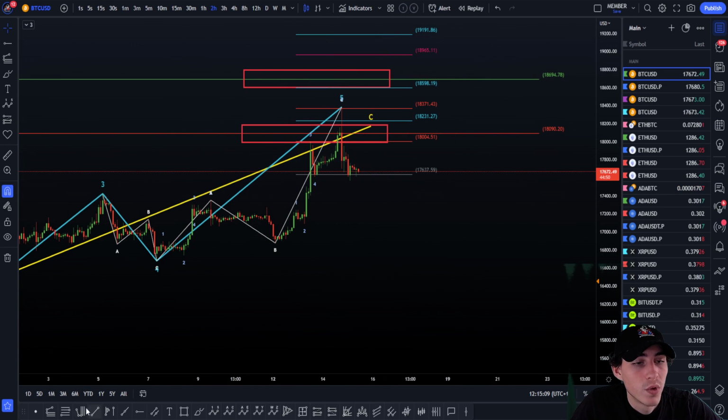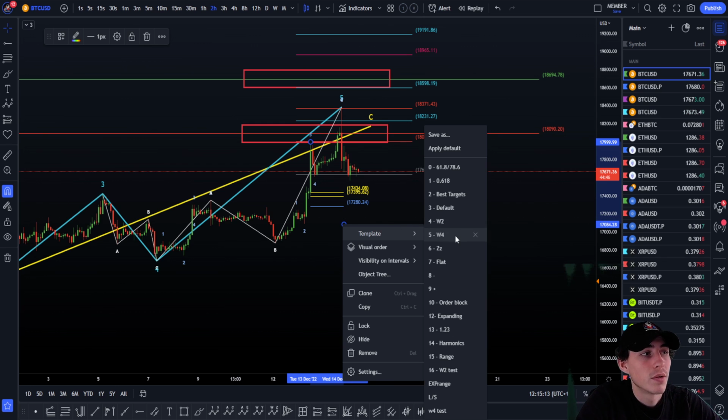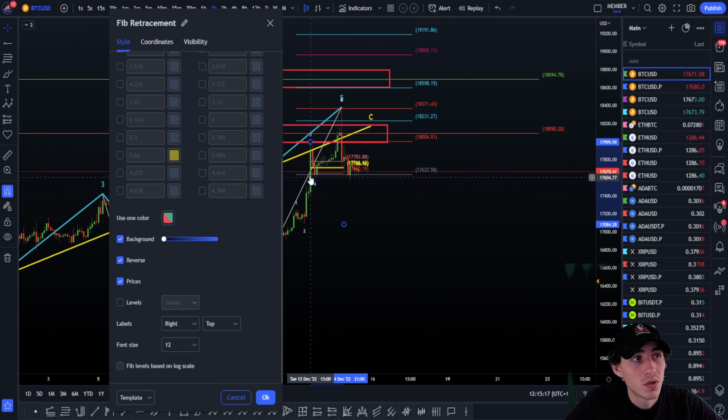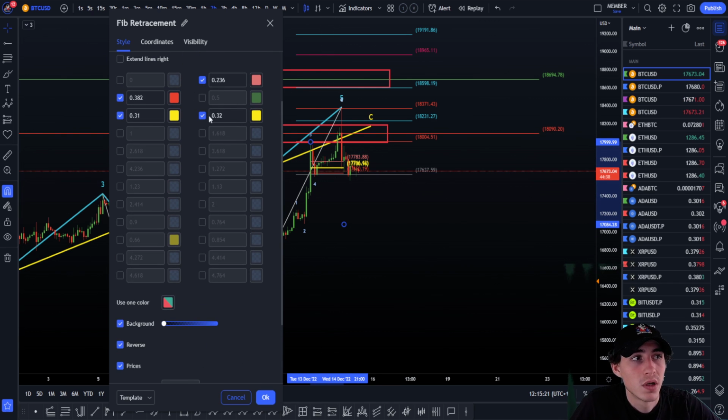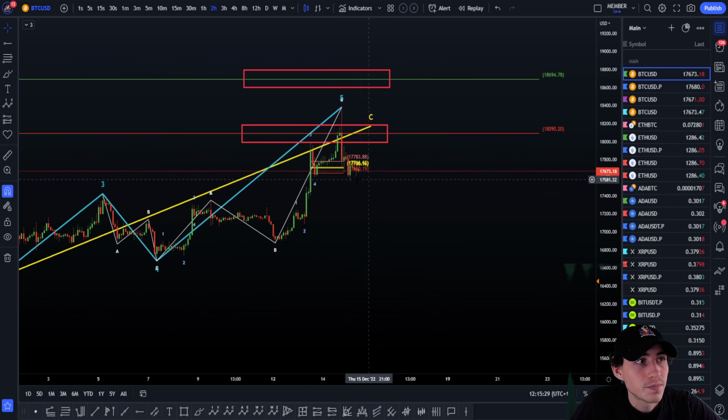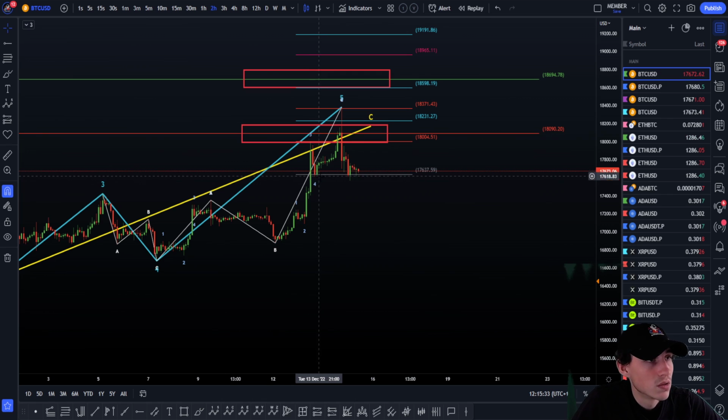By the way, for wave 4, we can look for the retracement from the wave 3 top to the wave 3 root, or from the wave 3 root to the wave 3 top. It depends, as always, on whether you reverse the tool or not in your settings. Personally, I did it because I'm going in the same trend as the market, so it's more logical for me. Otherwise, you do the opposite. So 23.6, 31.2 for the MC fib, and then you have the 38.2. Here we have done the 38.2, the red level right here. So once you have done this, boom, place it.